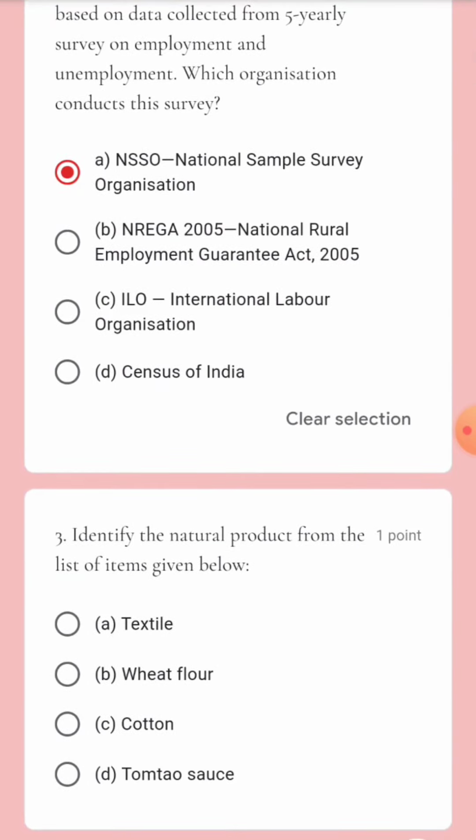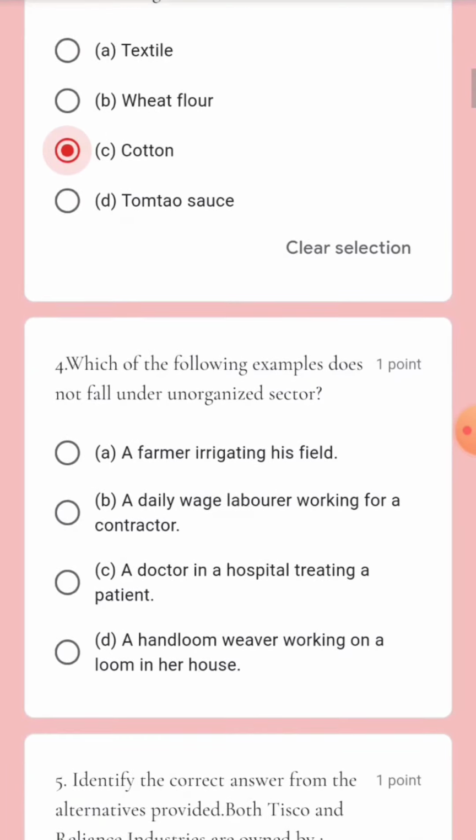Next question. Identify the natural product from the list of items given below. Textile, wheat flour, cotton, tomato sauce. Option C is the right answer. This we get directly from nature by cultivation and agriculture, but all the other three are done in the manufacturing industry. So option C is the right answer.